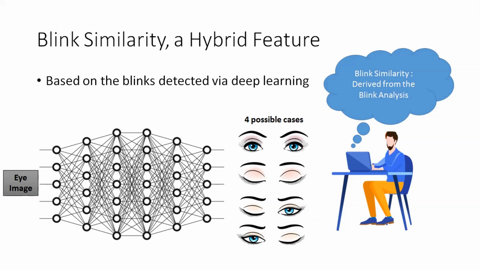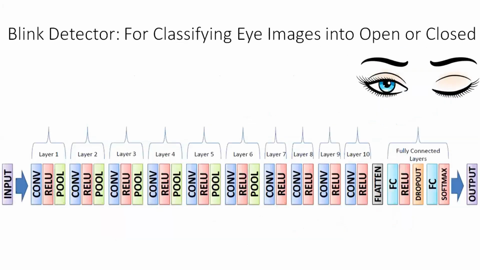Now, while monitoring the states of the eyes in different frames over a period, we can come to a conclusion whether the person really has Bell's palsy or not. So for that, we perform blink pattern analysis, which we will discuss shortly. Before that, we will look into the DL network we developed for blink detection.